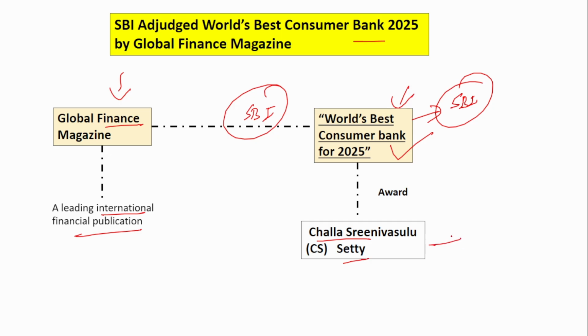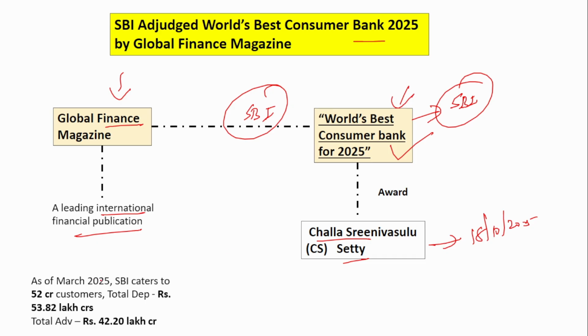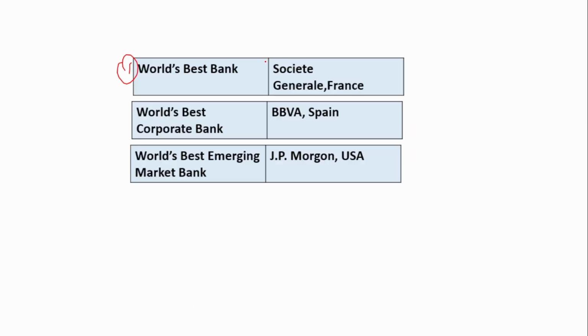Setty. Okay. And this award will be given to the chairman on 18th October 2025. So, if you see currently, as of March 2025, SBI caters to around 52 crore customers. The total deposits with State Bank of India stands at 53 lakh crore and total advances stands at 42 lakh crore. Now, we will look into the various other awards that have been declared.